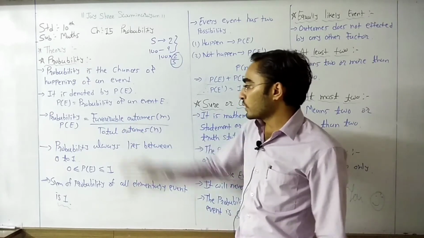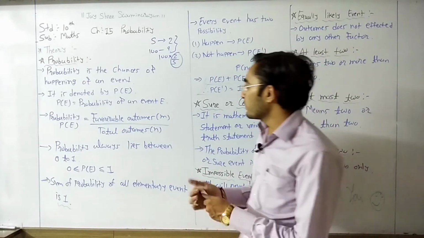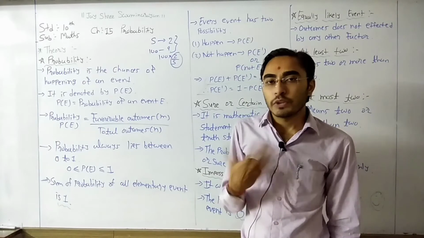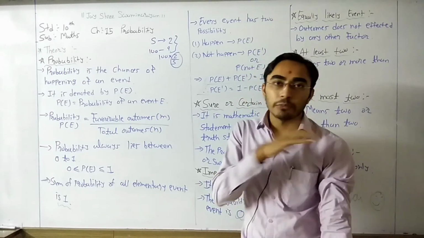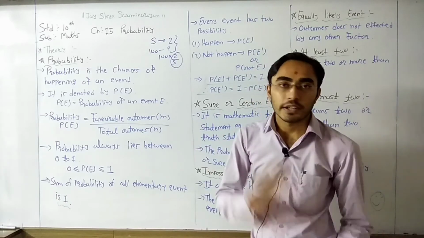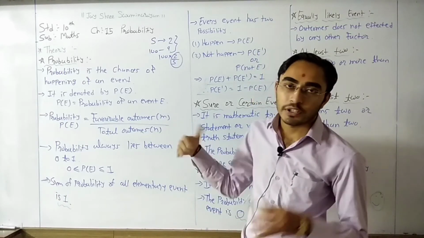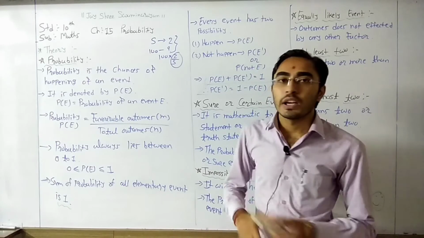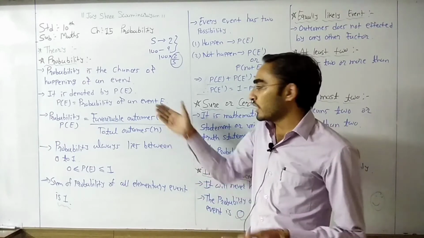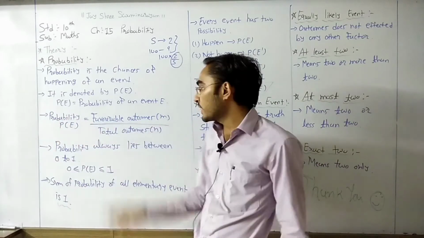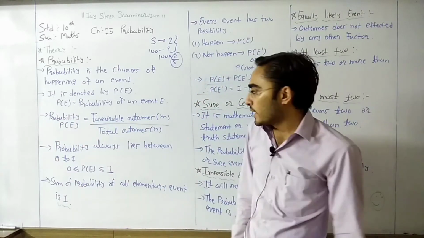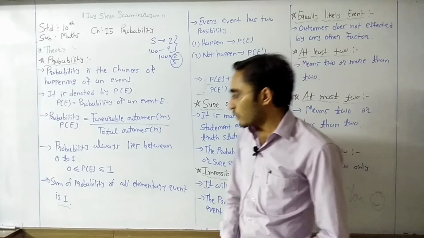If here it is 2 by 5, we can say out of 5 times, which is the denominator and total outcomes, head came 2 times, which is the favorable outcomes. So the formula for probability is favorable outcomes divided by total outcomes.